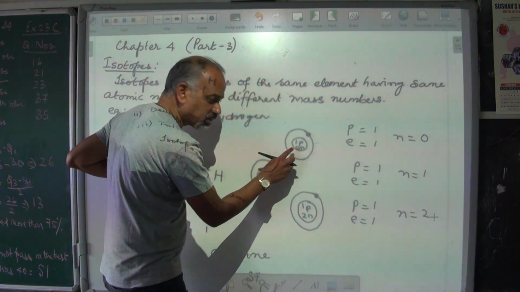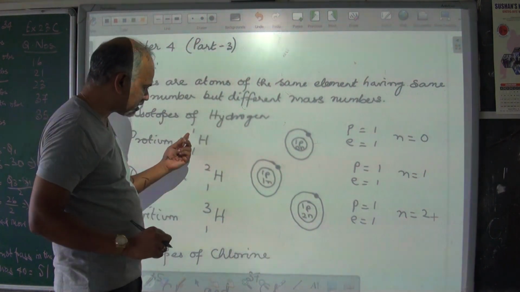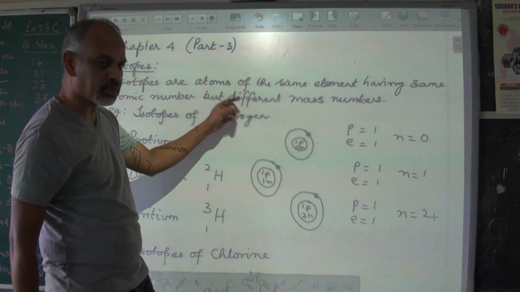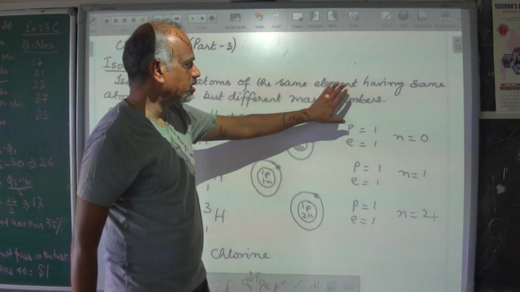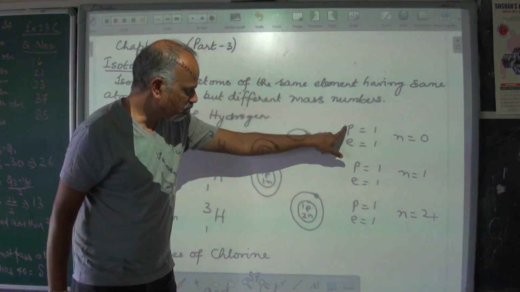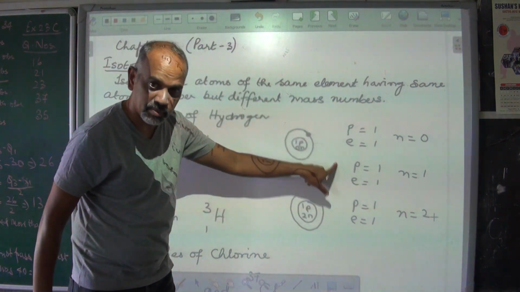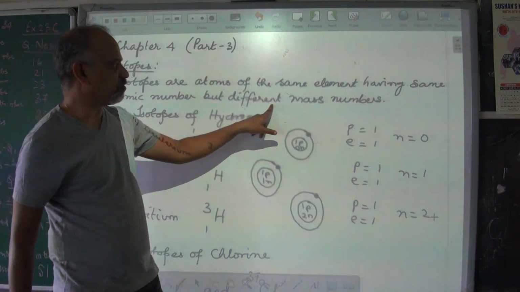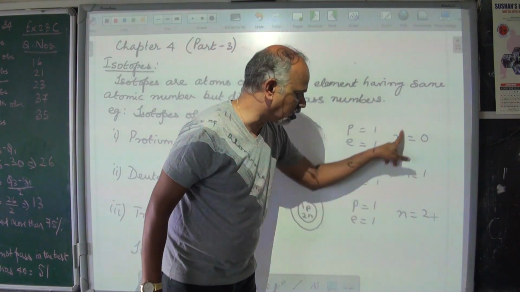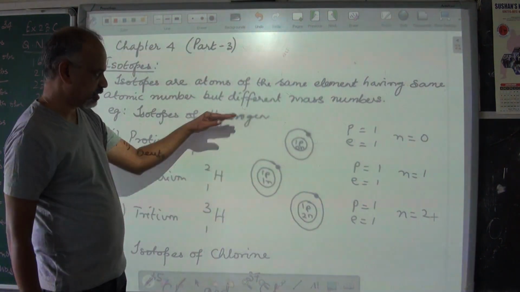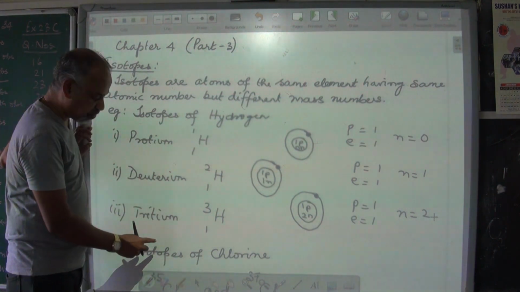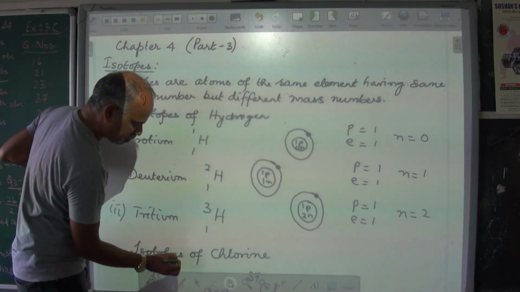Because the neutron numbers are different, their mass numbers change. That's why isotopes are atoms of the same element having same atomic number. Atomic numbers are same, means they have protons and electrons which are same, and they have different mass numbers. Mass numbers are different because the number of neutrons are different. So that's about isotopes. There's one second example which I have given for isotope.